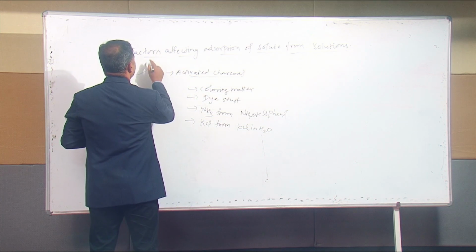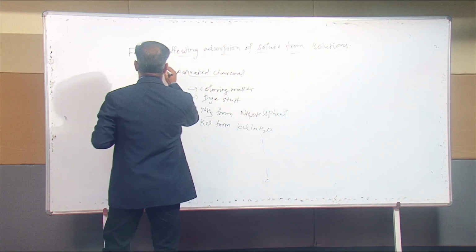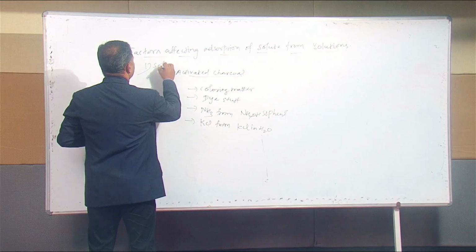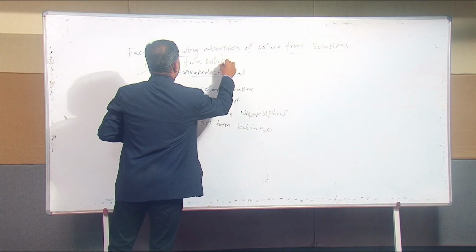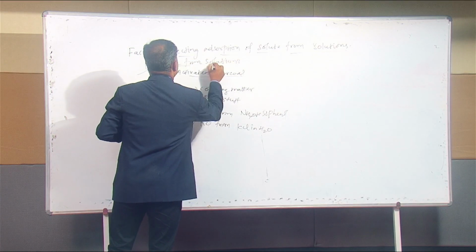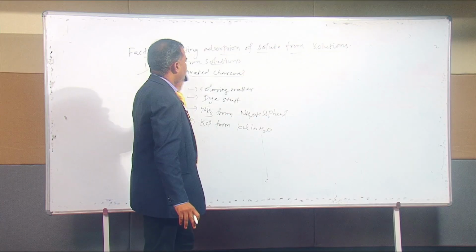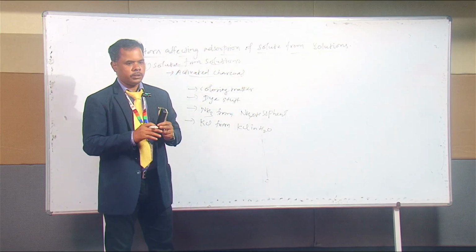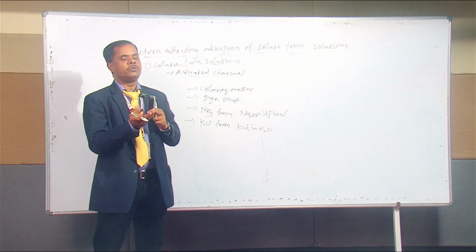The factors affecting adsorption of solute from solution depend on the following two things. One is adsorption of solute from solution. The second one is adsorption of certain substances from solution, in preference to other substances.